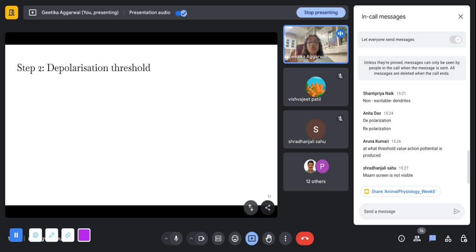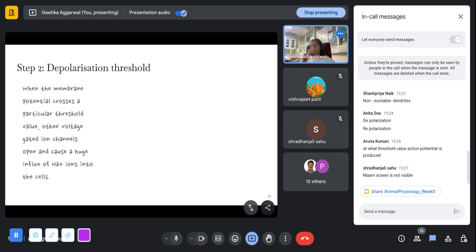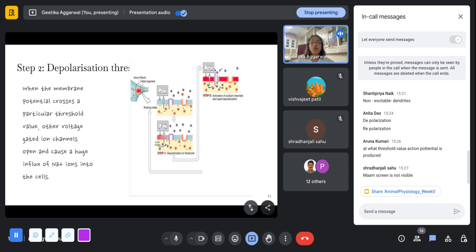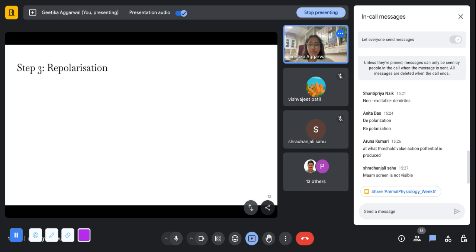Okay. So once the depolarization threshold is crossed, which we saw in that image, it was shown at minus 55 millivolts. When that threshold is crossed, it could be different for different cells. But when that threshold is crossed is when all the voltage gated channels start opening, and this leads to a huge influx of sodium ions into the cell. So here you can see step one, once the depolarization threshold has been reached, then there is activation of all the sodium channels and there is rapid depolarization, which is when the curve starts going up rapidly. Then there is repolarization, which happens when the curve goes up and then it starts coming down.